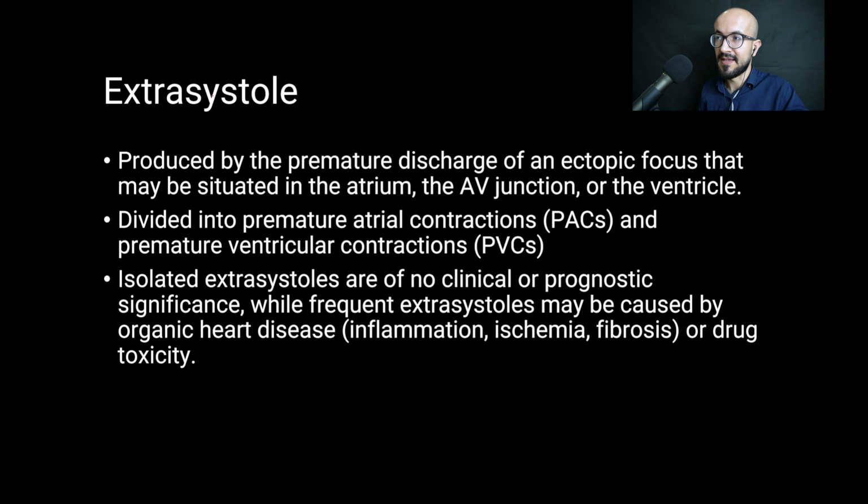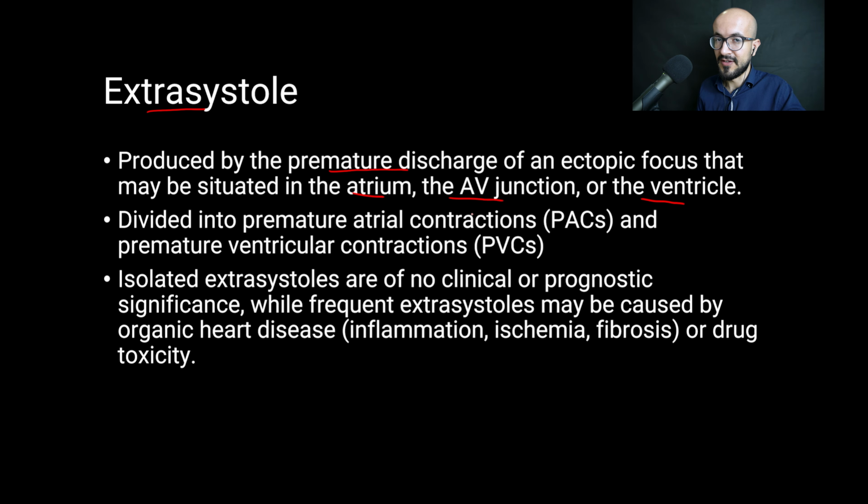Now let's talk about the extrasystoles. Extrasystoles are produced by the premature discharge of an ectopic focus that may be situated in the atrium, the AV junction, or the ventricle. So the extrasystole is a premature beat. It occurs prematurely and it is originating from the atrium, the AV junction, or the ventricle.